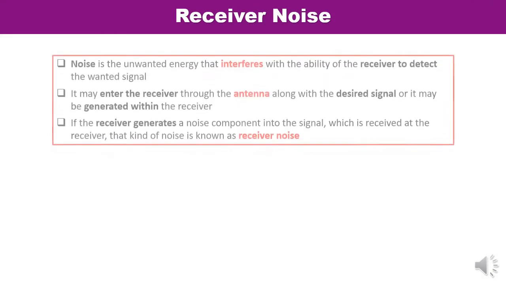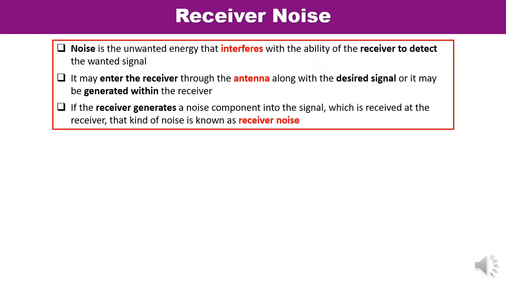First, let us talk about the receiver noise. From the term noise, you are very well aware. What is noise? Noise is the unwanted energy which interferes with the ability of the receiver to detect the wanted signal. It means we have to detect the presence of the target. So we are getting the received echo whose signal strength is low, and along with the echo signal, noise may interfere, and noise is unwanted energy.